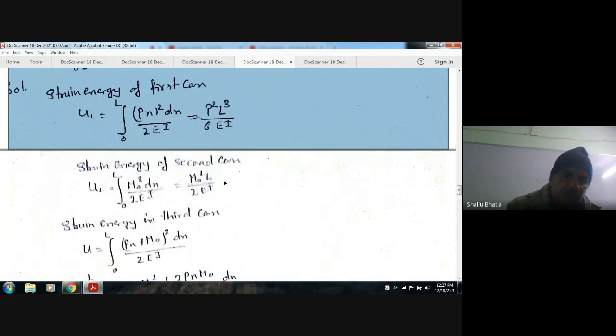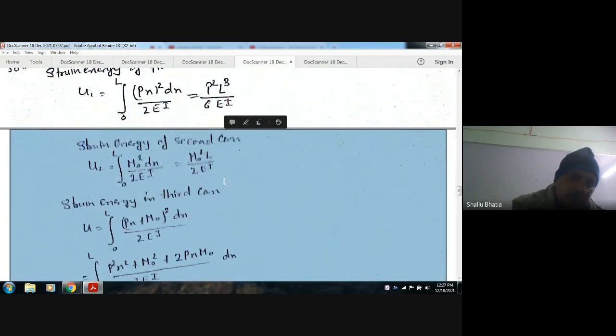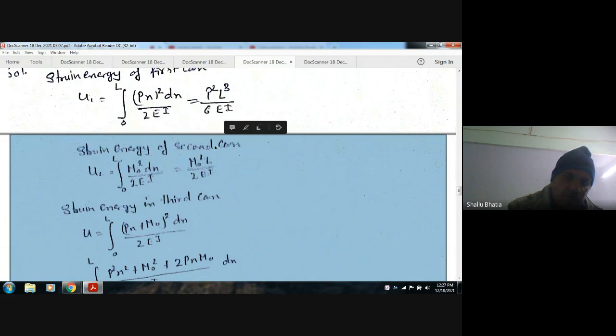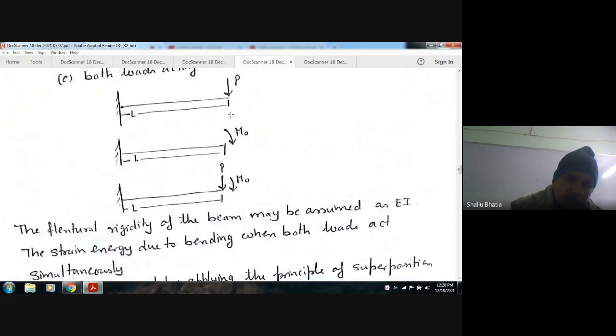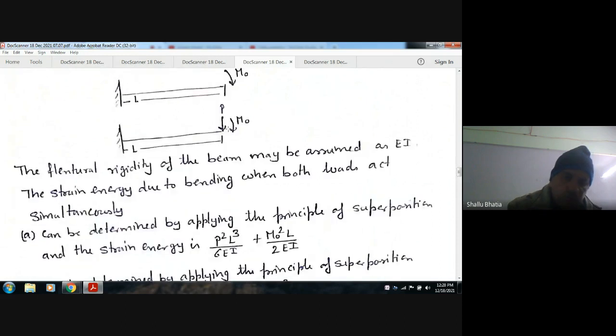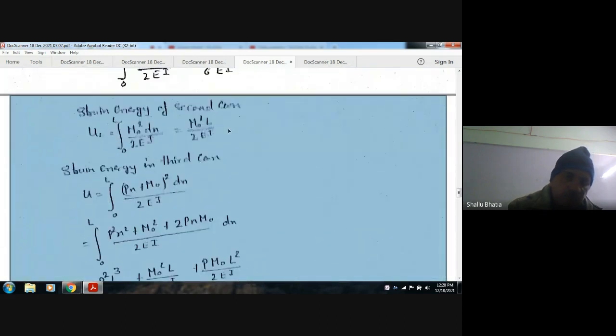And similarly the strain energy in the second case is U2, because here only M naught is acting. So the bending moment is M naught, and it will be M naught square dx by 2EI. The limits are again 0 to L, so it will be M naught square L by 2EI.